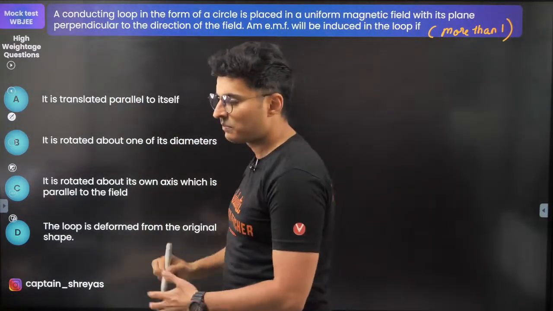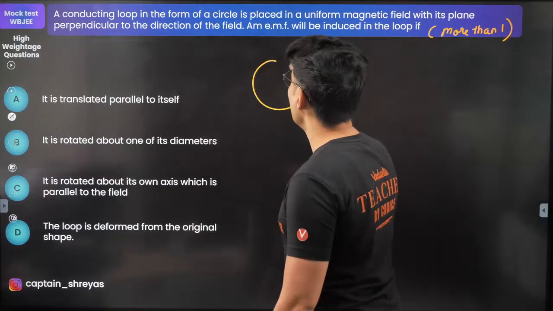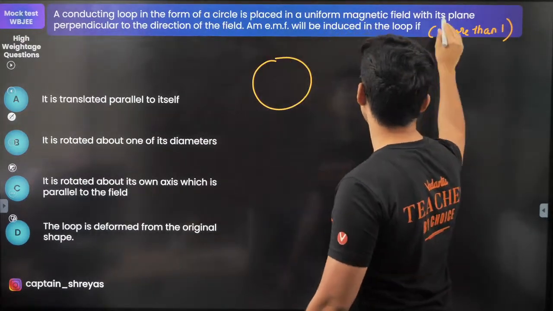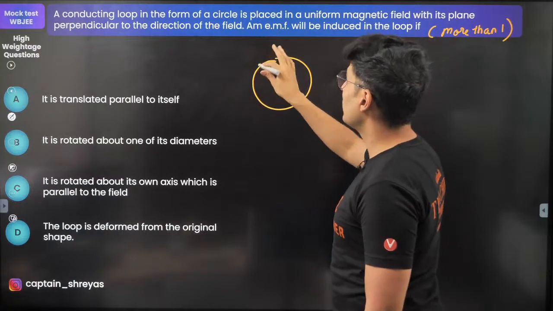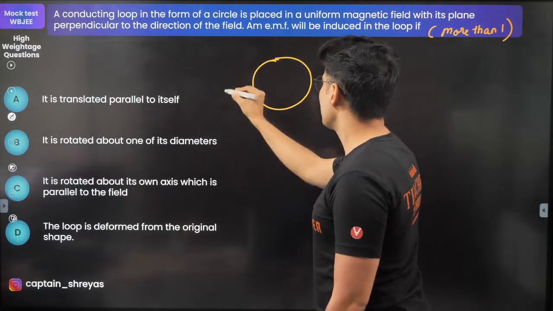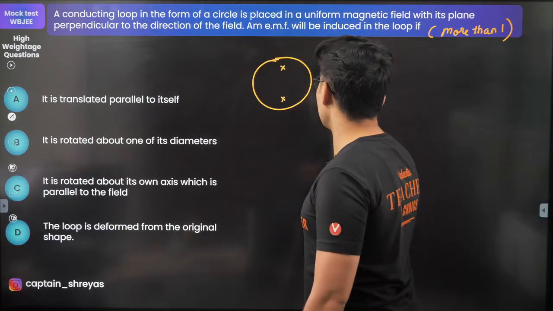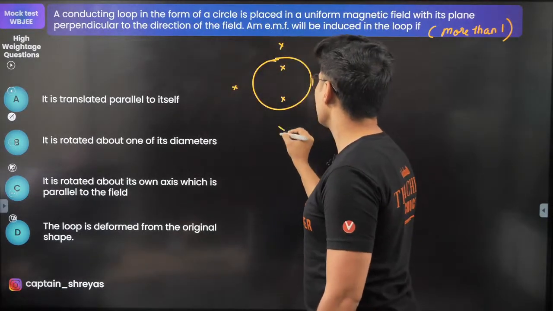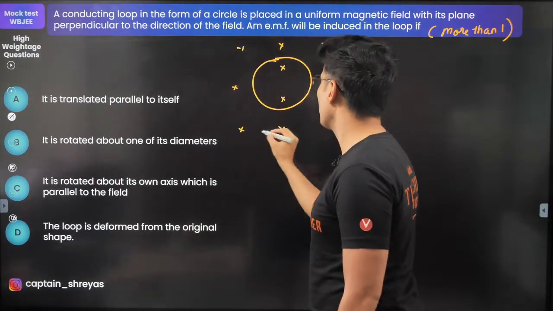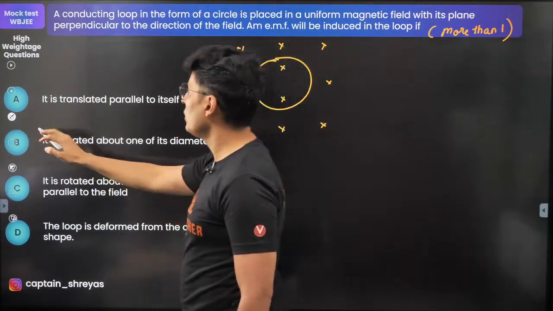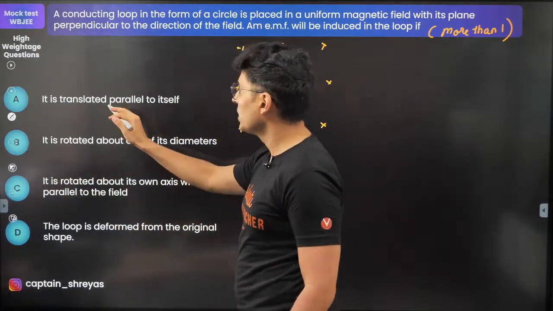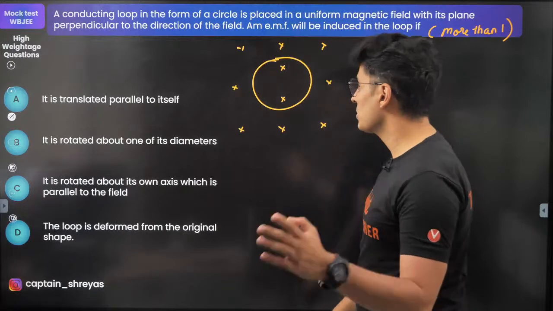Which are those options? Draw the diagram. You have a loop in the form of a circle placed in a uniform magnetic field with its plane perpendicular to the direction of the field. This is a plane and the magnetic field is perpendicular. So when do you think the EMF will be induced?